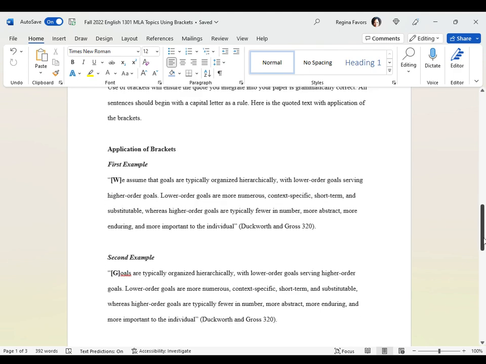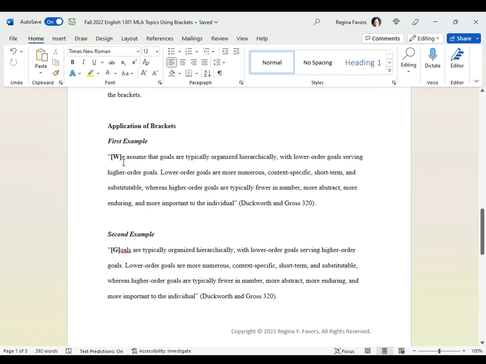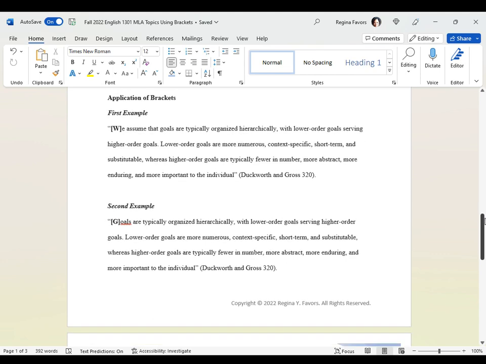So let's look at another. Say, for instance, we don't really care about the we assume part, and we really wanted to start with goals are typically organized hierarchically. Then we don't need anything before that in terms of ellipses or anything like that. We just need to apply brackets. So we can start from this point here. Goals are typically organized hierarchically. Add brackets to the G, and then now it's grammatically correct. So those are two examples.